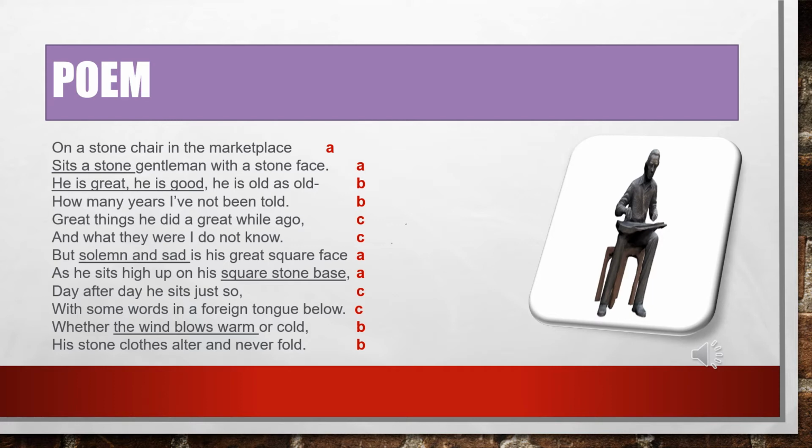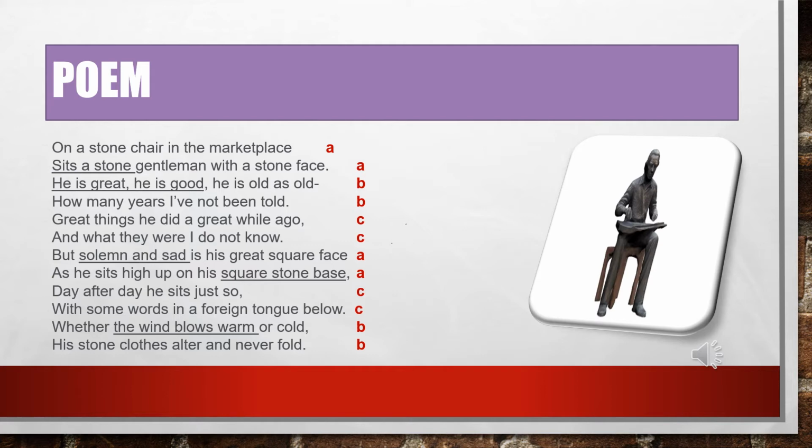On a stone chair in the marketplace sits a stone gentleman with a stone face. From the very first two lines itself, we get an idea about the setting of the statue. The statue is placed in the marketplace, and it is of a stone gentleman. It is of a gentleman, the statue is made of stone, and it has a stone face. Here the poet has given more emphasis to the word stone in order to show that the statue is made of stone.